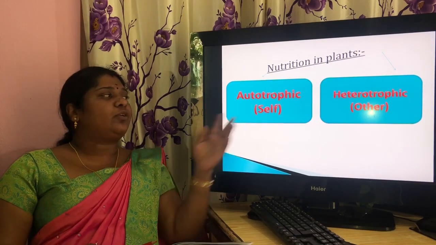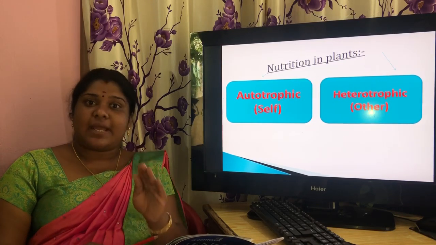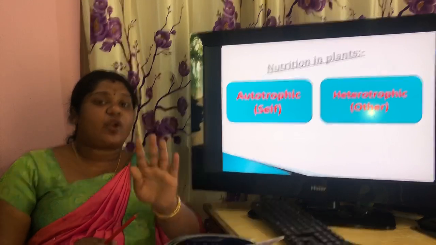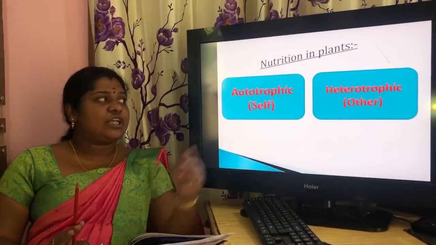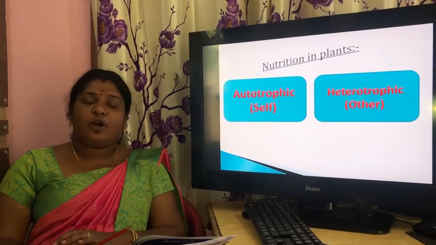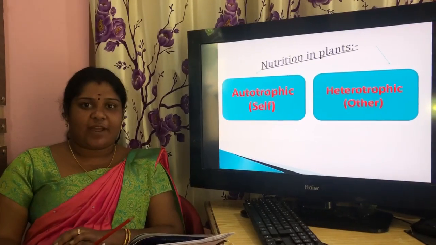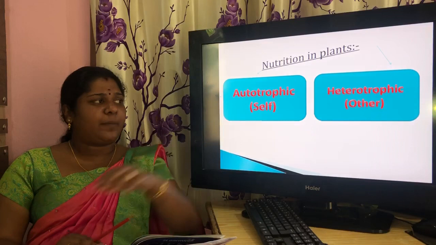The autotrophic nutrition means self-feeding. That means plants are making their food and they are using that food for their growth and other activities. Okay, such kind of nutrition is called autotrophic. Almost all the green plants have autotrophic nutrition. And some plants have heterotrophic nutrition.